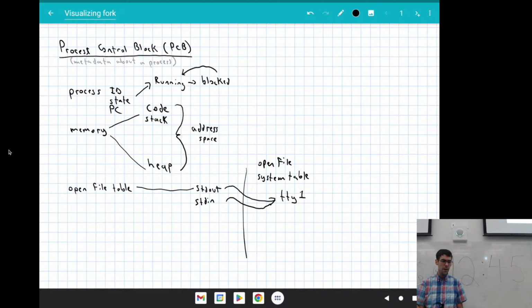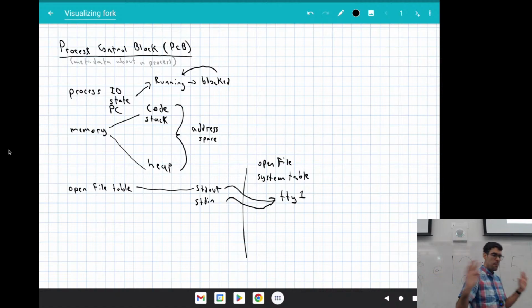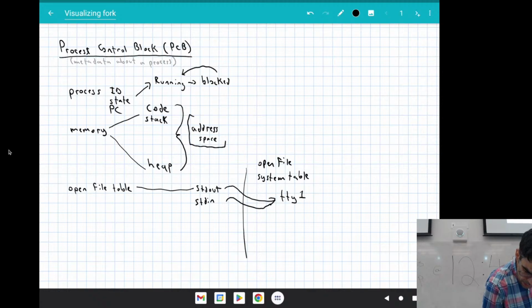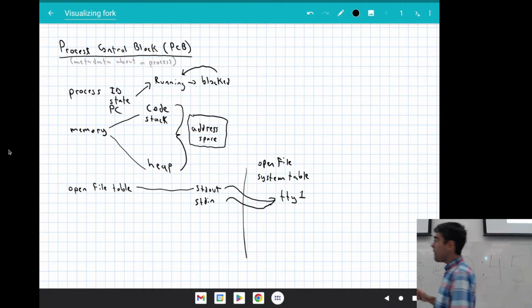We've got this really big abstract idea of memory, and what I'm going to say here is that this is the address space for the process. So that's the word I'm going to use to describe this whole idea of code, stack, heap: address space. And then we're going to have this open file table structure.